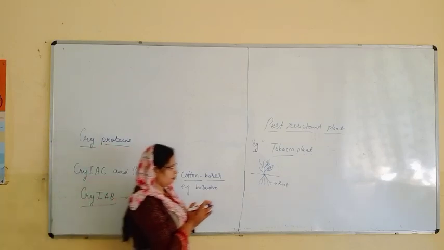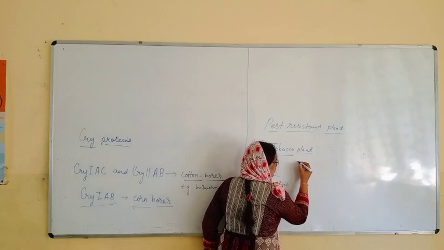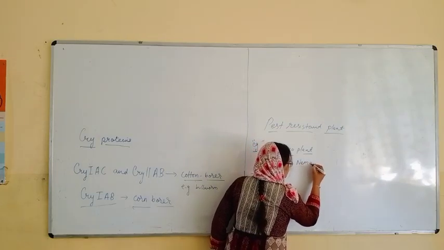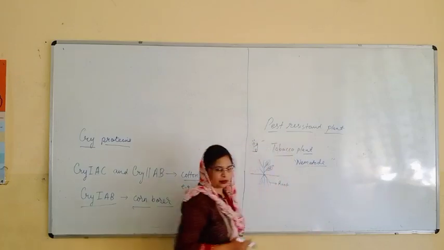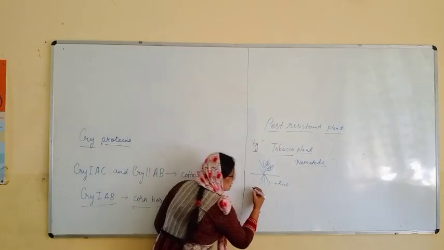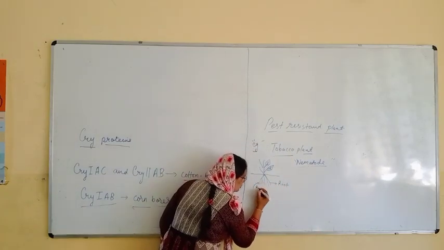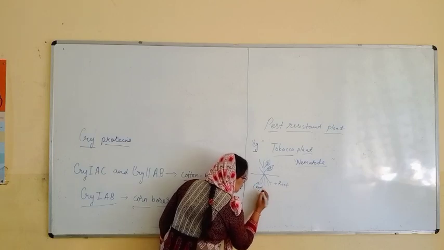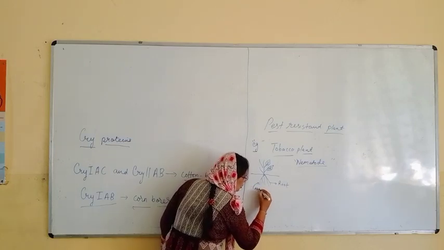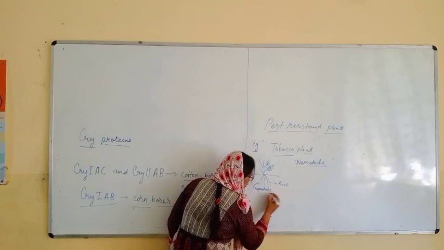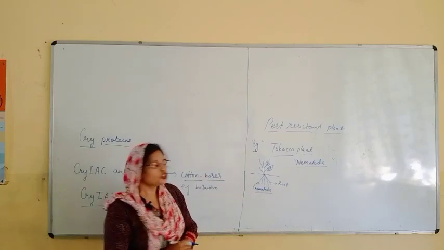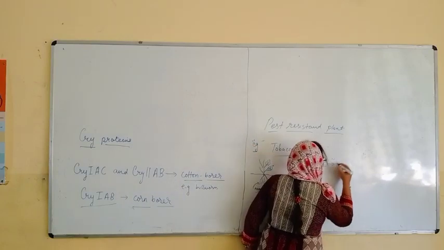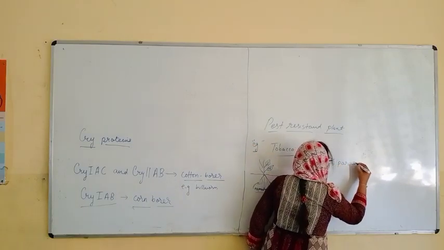So let us say that there is one nematode. There is one species of nematode which will be present in the root. Now what is a nematode? It's a kind of worm, it's a parasite.